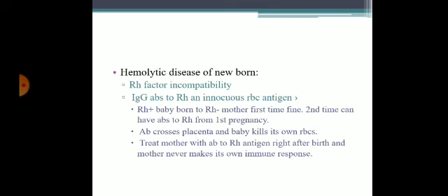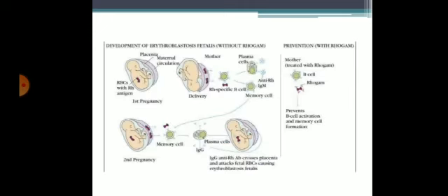In hemolytic disease of the newborn, what happens when an Rh positive baby is born to an Rh negative mother for the first time? It is fine. There are no developed or formed antibodies. But the second time, when an Rh positive baby is there in an Rh negative mother, the formed antibodies will cross the placenta and the baby's own RBCs are killed.